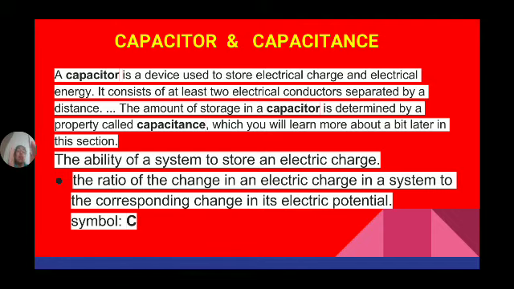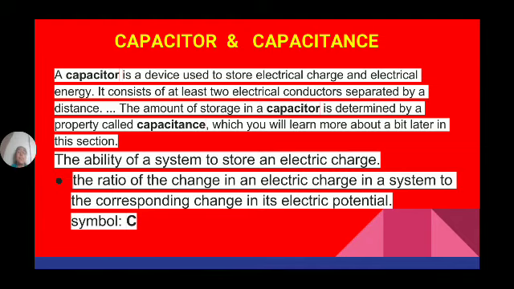For a resistor, the value is measured in ohms, like 5 ohms. Similarly, the value of the capacitor is measured with the term capacitance. It is denoted by the symbol capital C, and it is measured in farads.